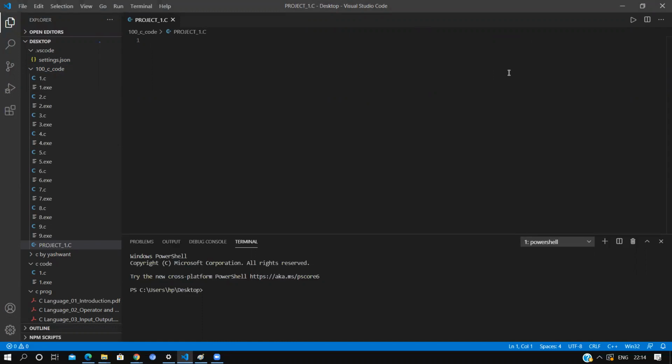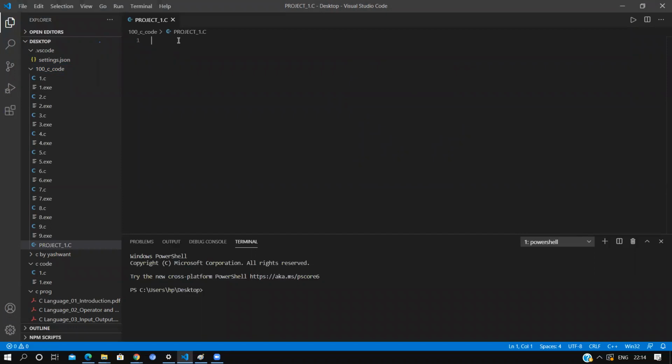Those who are aware of C programming get some idea of what I'm doing, but don't worry, those who don't know about programming, we will launch a course on C programming from scratch and start from the beginning and the basics.